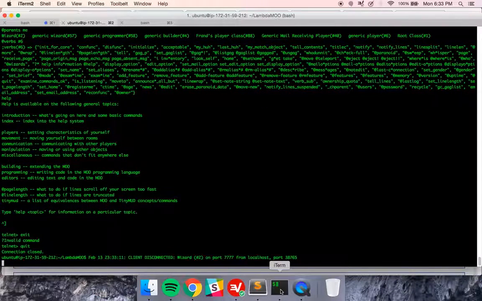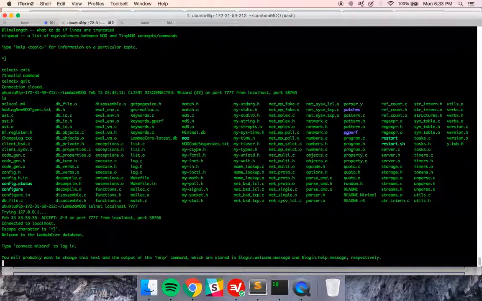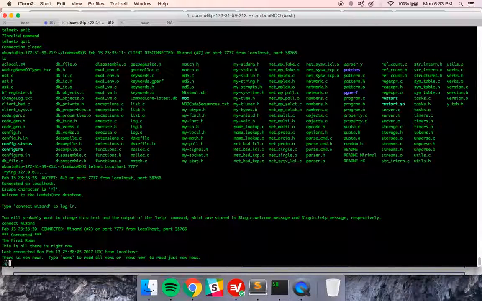Great. So, as you can see, it showed that I disconnected. Cool. So we've got the moo running, but we don't actually want it running. We could kill it by killing the process, but that's a bad way to kill it. So let's do telnet localhost 7777, and let's do connect wizard and shutdown.